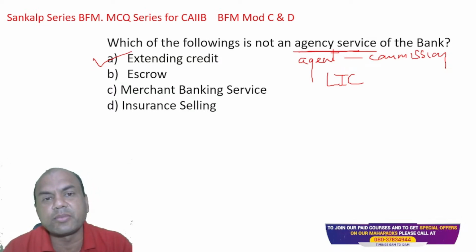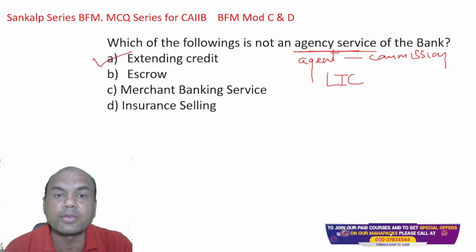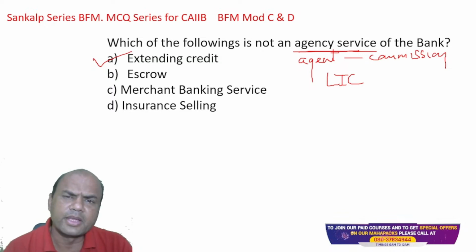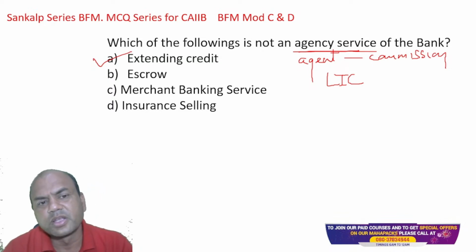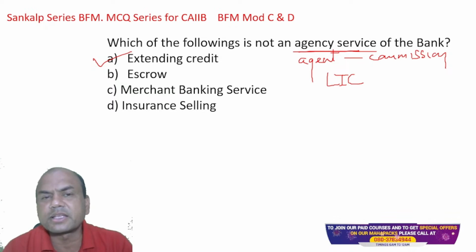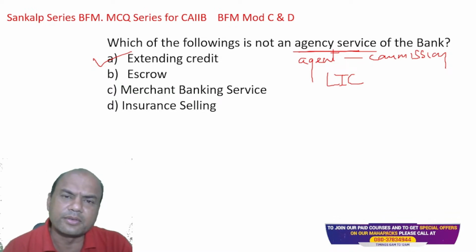And it can be withdrawn by the signature of both. Okay, it's like a joint account. So that is an escrow account. Merchant banking services, again, one liner only.